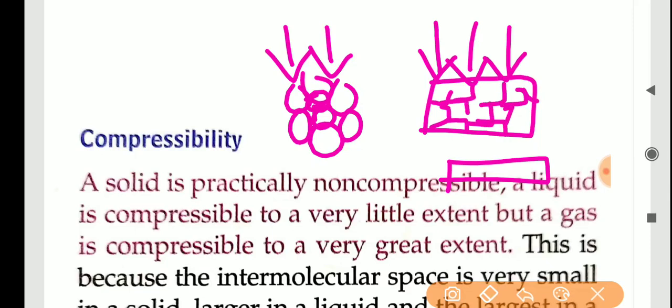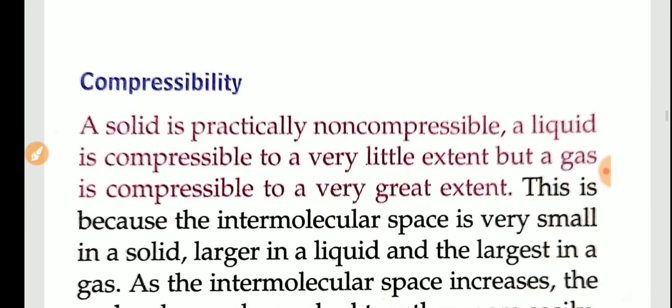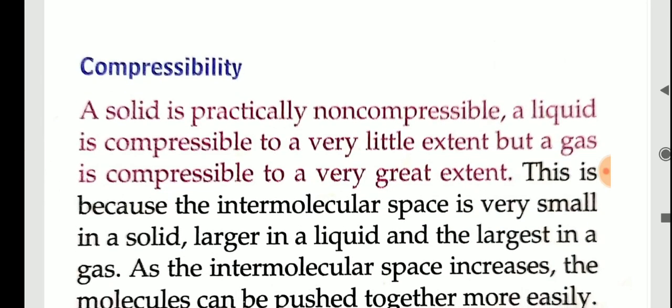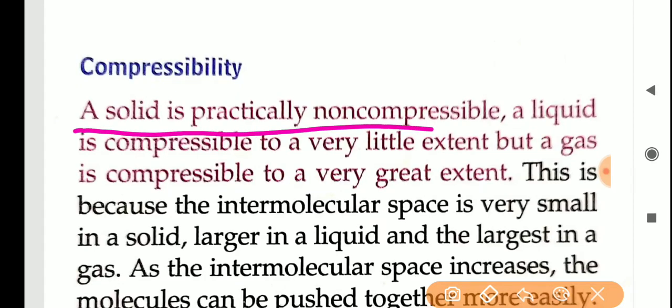No matter how much force we give on the substance, it will not change its shape, because it is incompressible. We cannot compress a solid substance because the molecules are tightly packed. So the first point is that a solid is practically non-compressible.